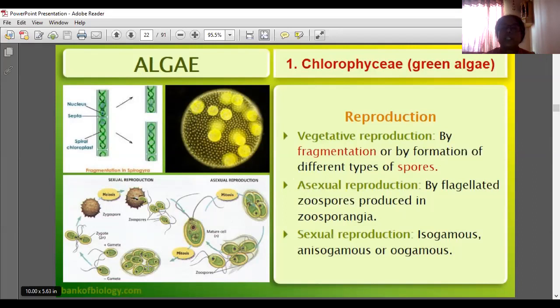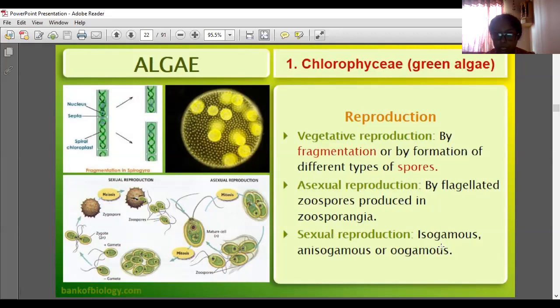Sexual reproduction may be isogamous, anisogamous or oogamous, which we already learned. So, vegetative reproduction is by fragmentation or by formation of different spores. Asexual reproduction is by flagellated zoospores produced in zoosporangia.